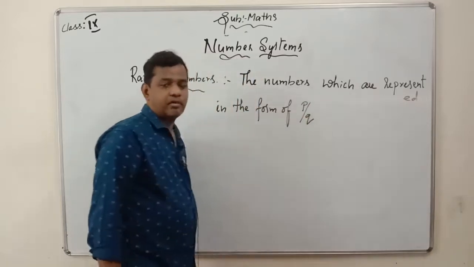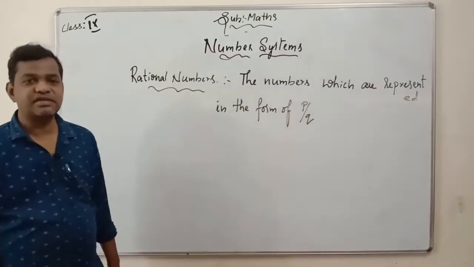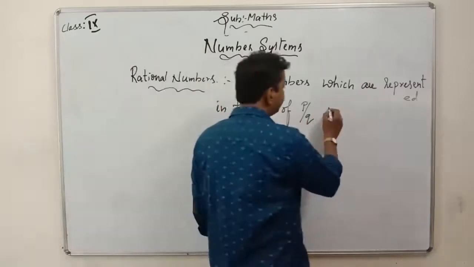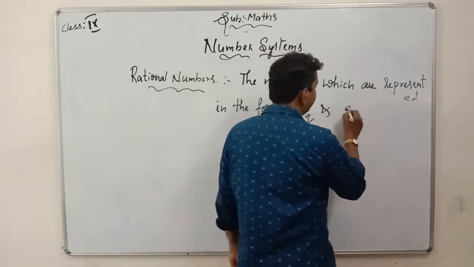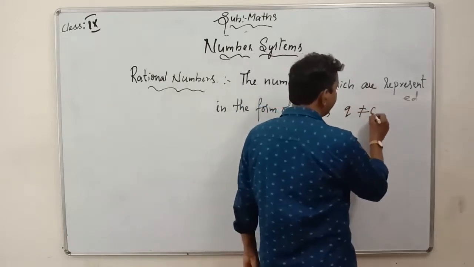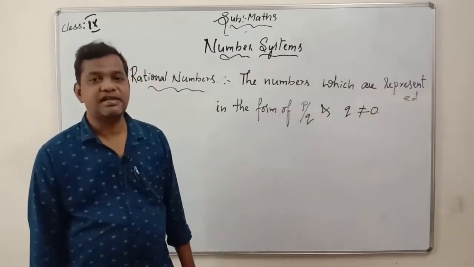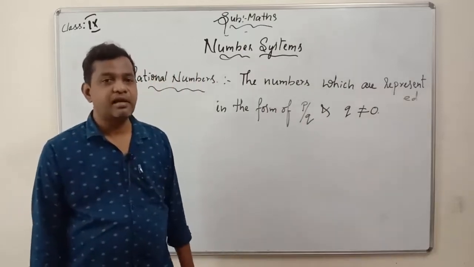This is very important. So if you represent a number in the form of p by q, the main thing is q should not be equal to 0. If q becomes 0, then it will not be a rational number.